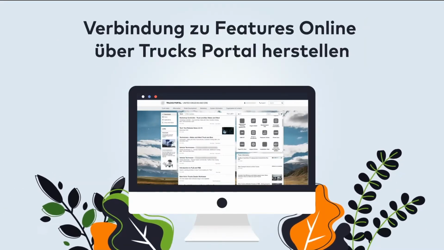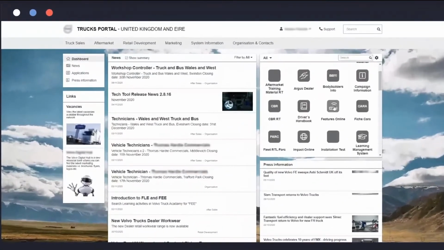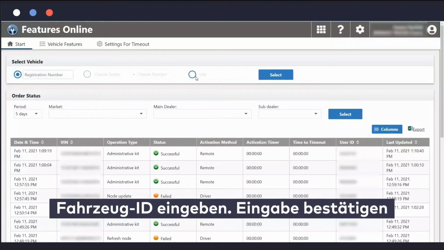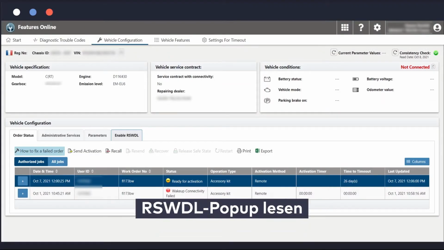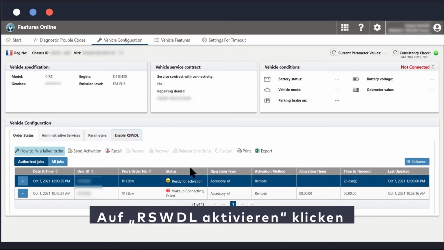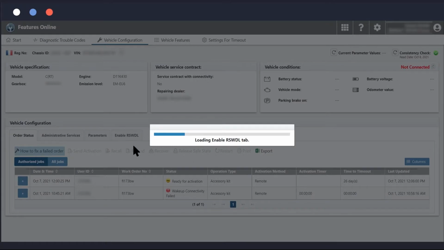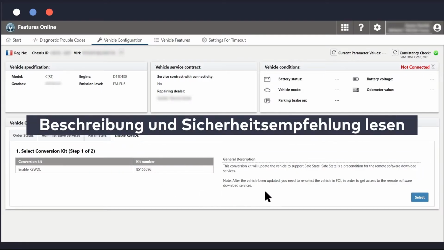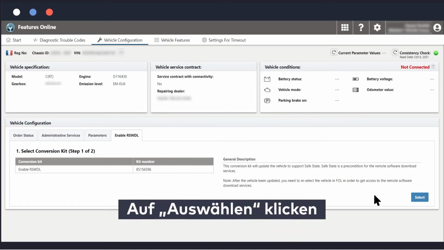Select the truck's portal website and Features Online app shortcut. She enters the vehicle ID and clicks to validate. Then she has to read the RSWDL pop-up, click on Enable RSWDL, read the description and the safety recommendation, click on Select.